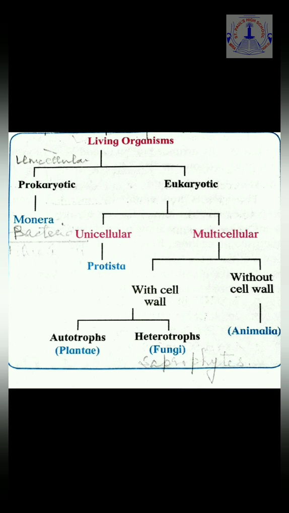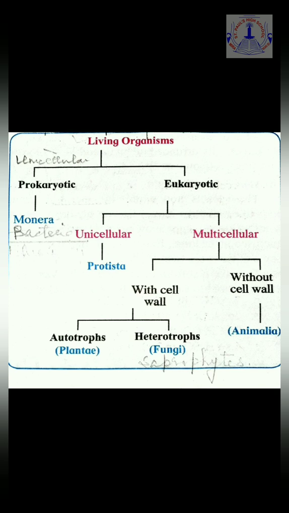Now this prokaryotic has only one kingdom, which is known as Monera, and the best example is bacteria. In standard 7th, you all have studied a bacterial cell in detail, and we know that a bacterial cell, being a prokaryotic cell, has only one DNA strand directly embedded in the cytoplasm, without having any nuclear membrane around itself.